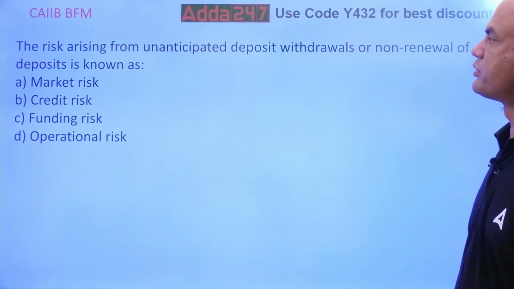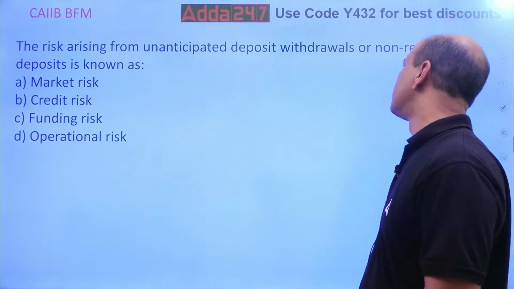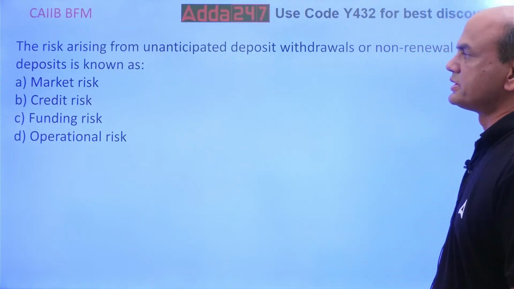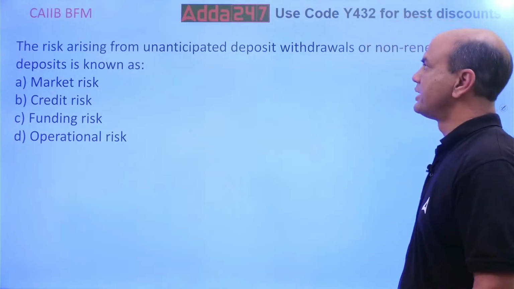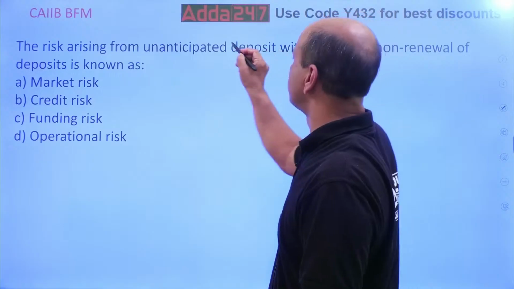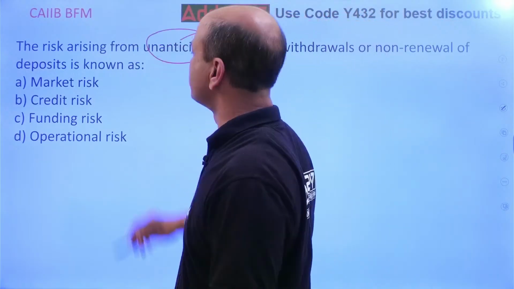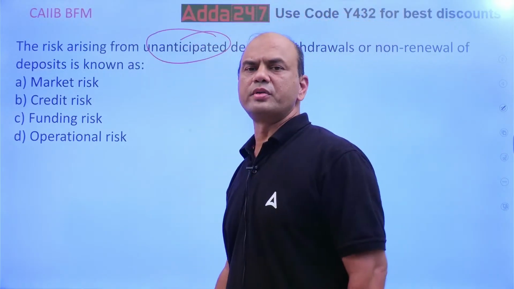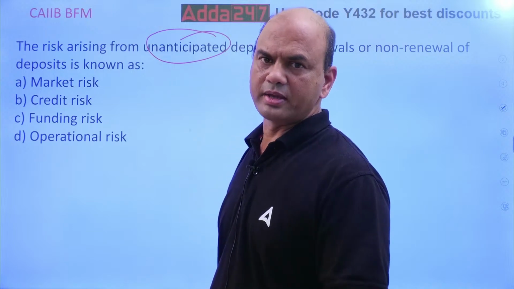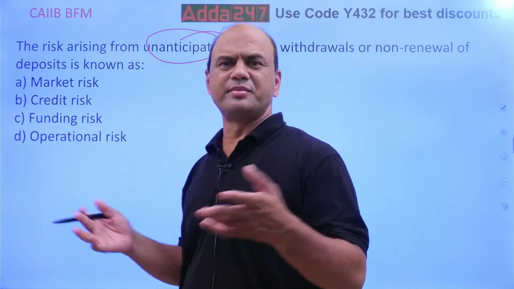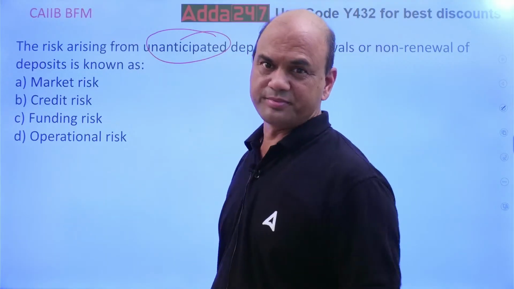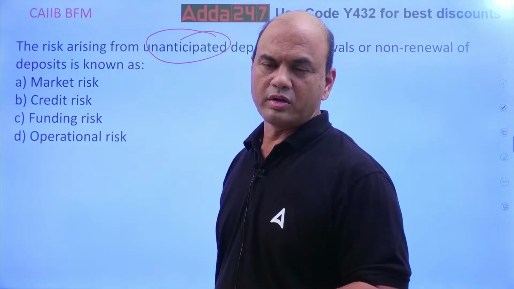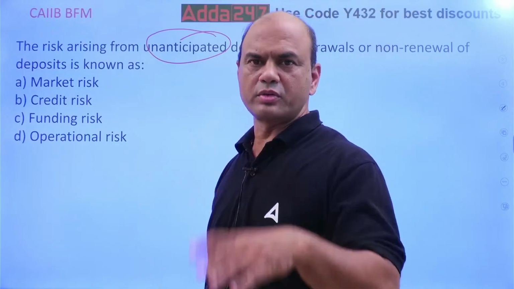The risk arising from unanticipated deposit withdrawals or non-renewal of deposits is known as... Unanticipated withdrawals, urgent, without knowing, something bad comes out in the name of your bank. Something comes in the newspaper, this bank has gone bankrupt, or a huge fraud of 50,000 crore in the bank.